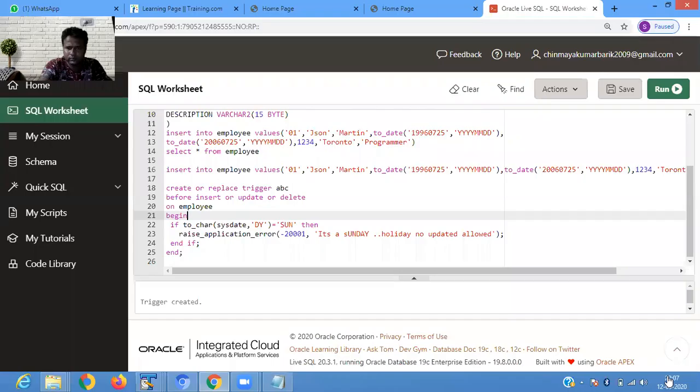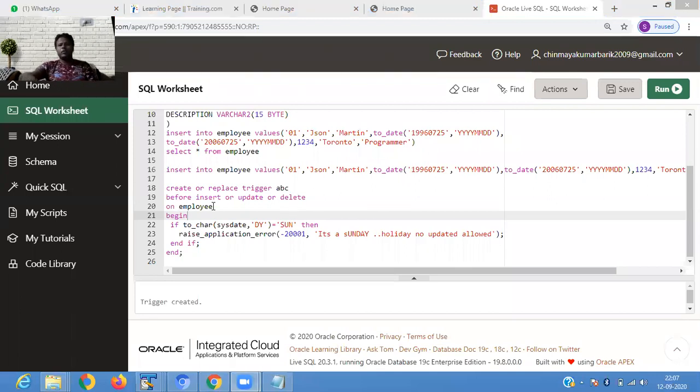So this is a trigger. Create or replace trigger ABC before insert or update or delete on employee table. Begin if to_char system date.